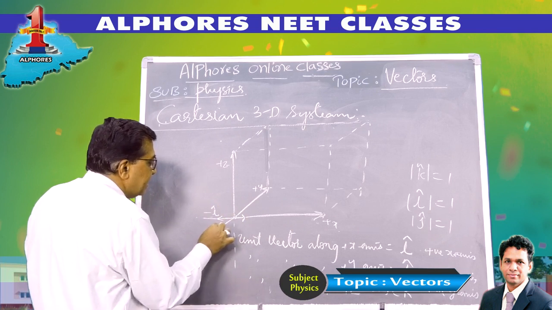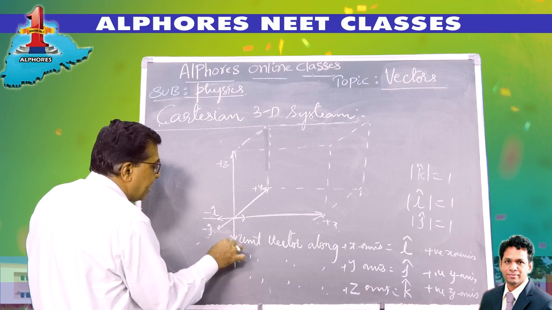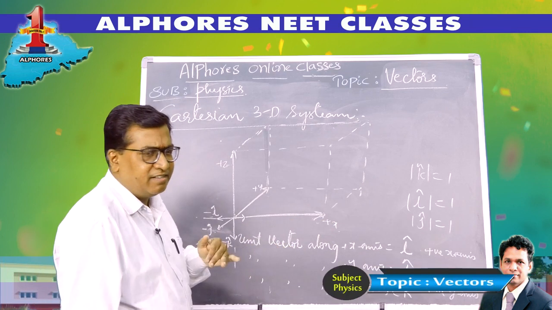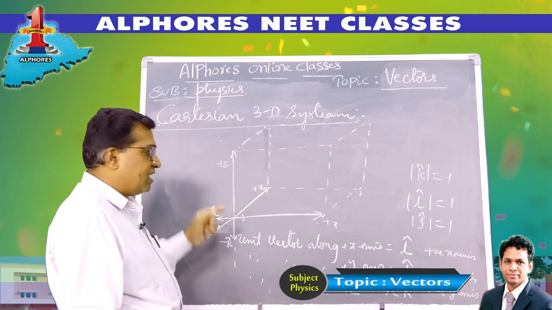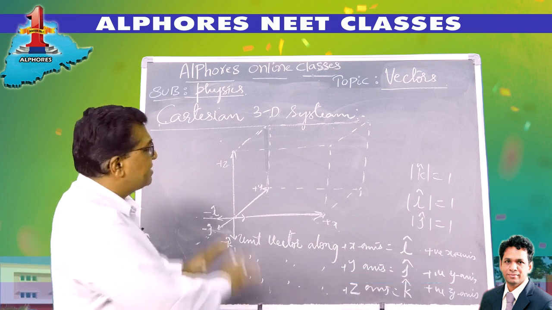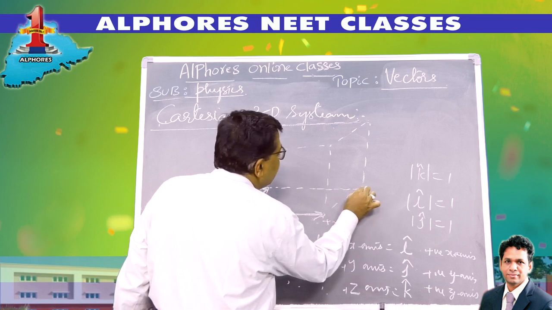The negative y direction is minus j cap, and the negative z direction is minus k cap. Same magnitude, opposite direction, negative vector, so it is minus k. Minus k is in the downward direction, right? Plus k in the upward direction, this way. So he has imagined a 3D frame like this.